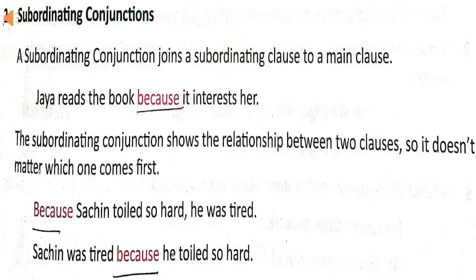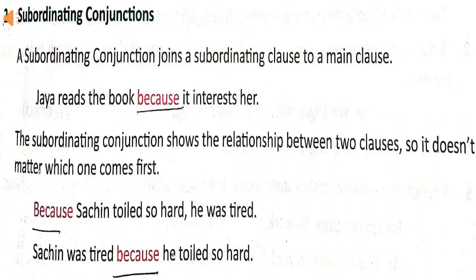Subordinating conjunction is used to join a subordinating clause to a main clause. Jaya reads the book because it interests her. In this sentence, Jaya reads the book is main clause. It interests her is subordinating clause which is joined by subordinating conjunction because. And subordinating conjunctions show the relationship between two clauses.